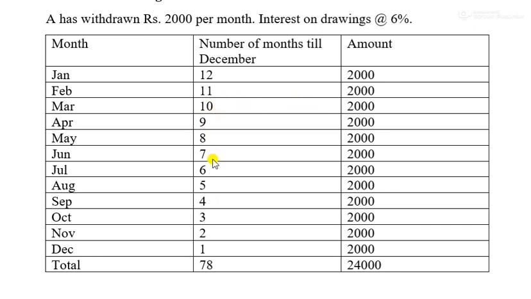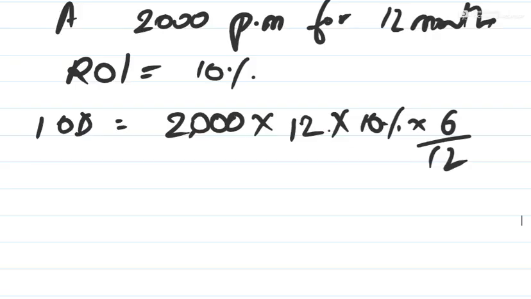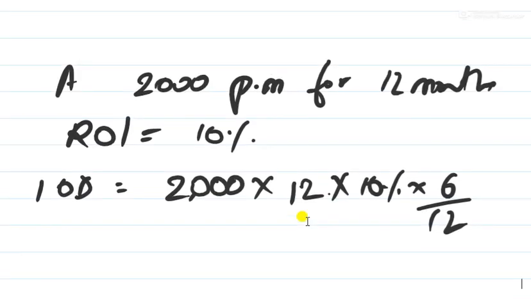It goes on and on, and last we have 78 months. If you divide 78 by 12, you get 6.5, but we take it as 6 months, and therefore we write 6 by 12 while calculating the interest.